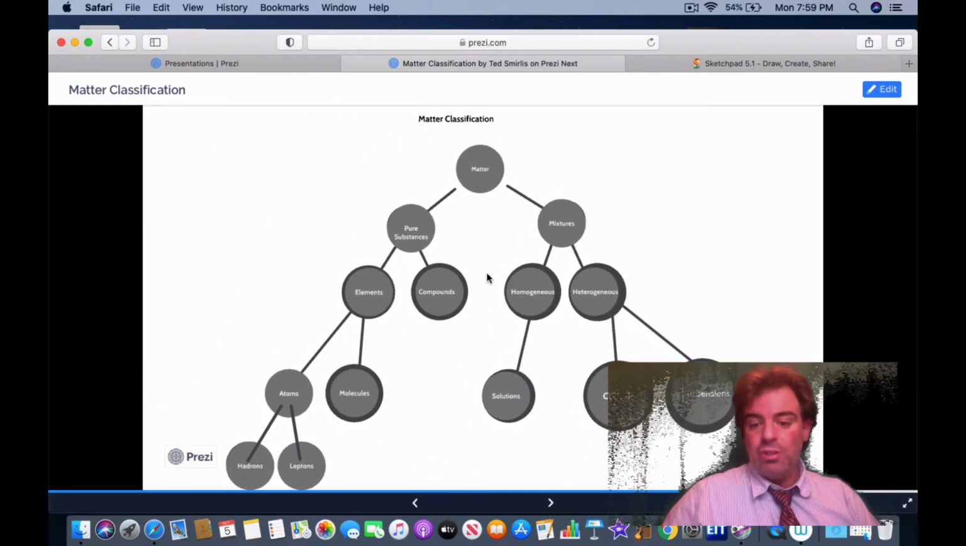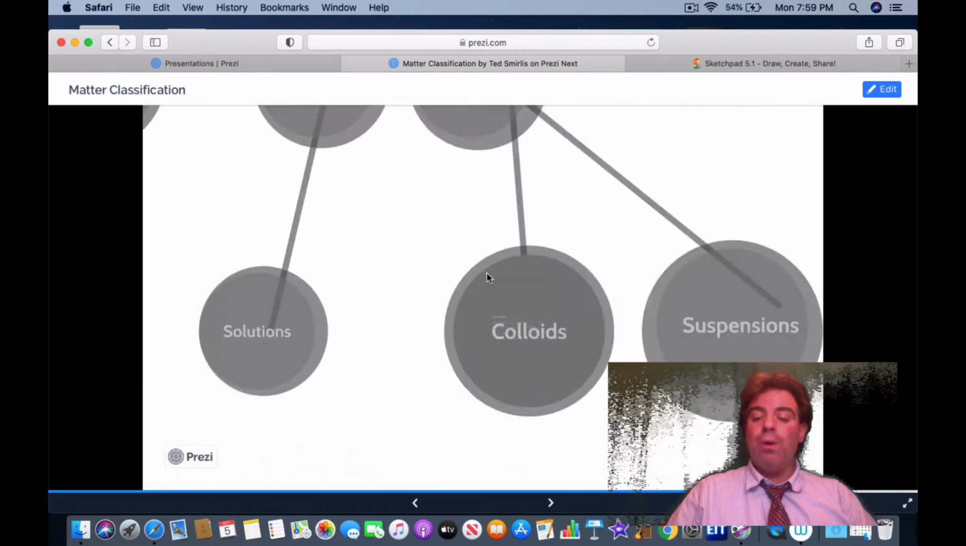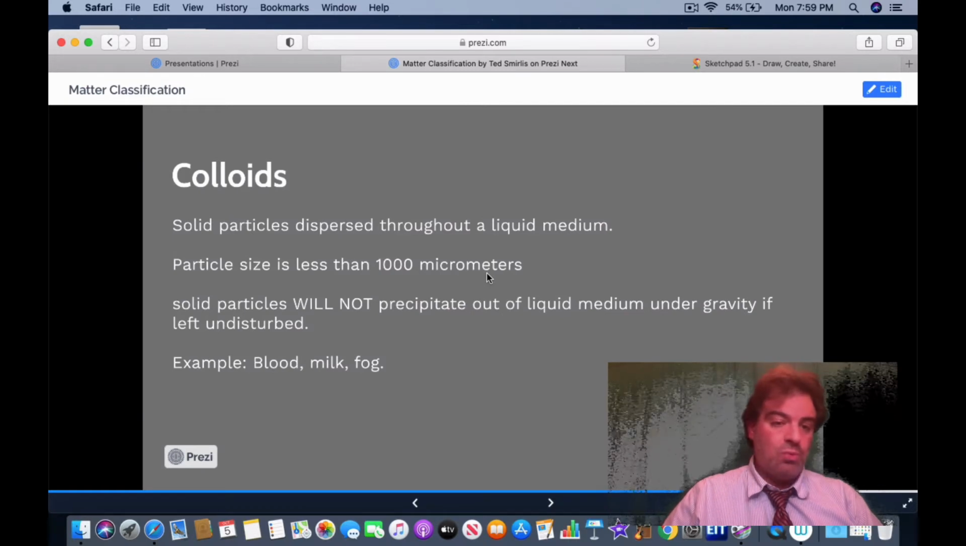Heterogeneous mixtures have two main categories. We have colloids and suspensions. Even though they're both very, very similar, they differ in one small part. Colloids, just like suspensions, have exactly the same definition. These are solid particles dispersed throughout a liquid medium. However, the particle size for colloids is less than 1,000 micrometers.